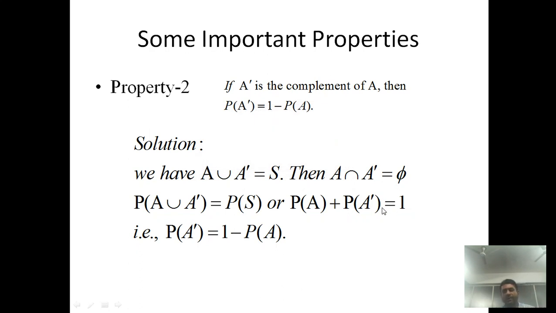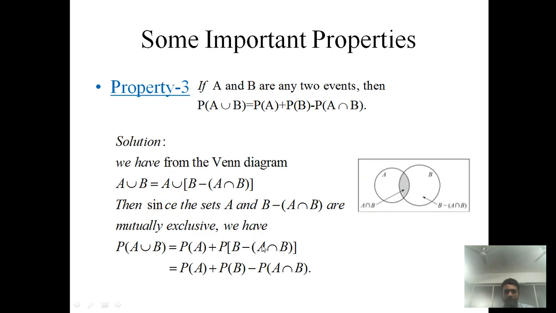So again, just by rearranging, we say that probability of A dash is 1 minus probability of A. Now the third property: if A and B are any two events, then probability of A union B is the same as probability of A plus probability of B minus probability of A intersection B. So first of all, we have to see the Venn diagram.